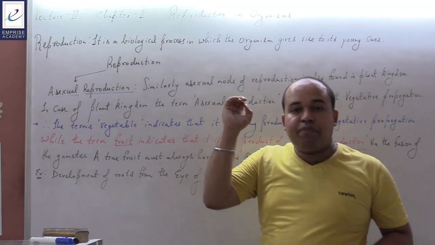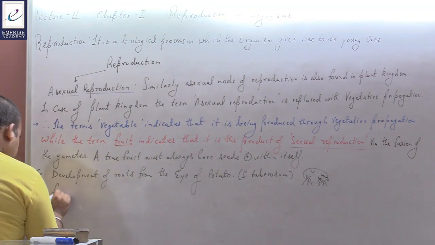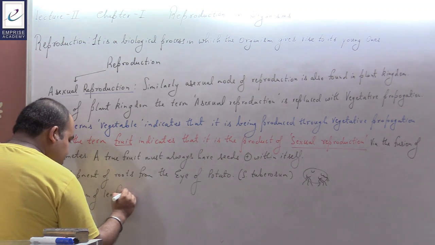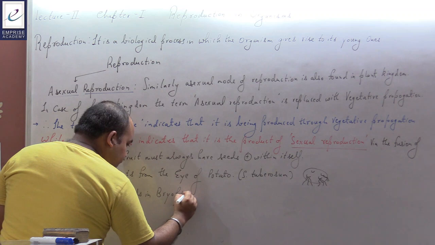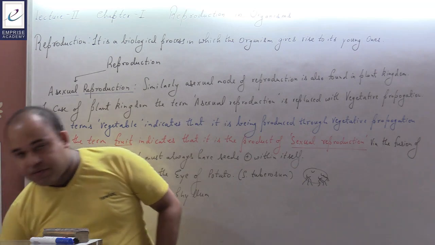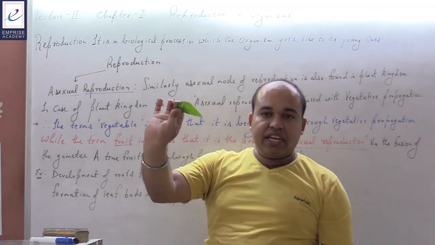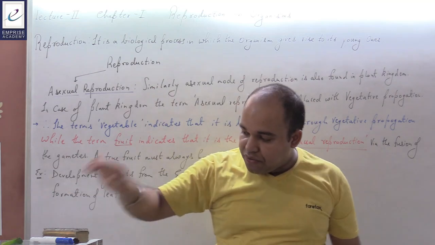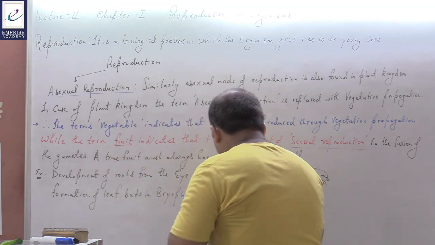Formation of leaf buds in the case of bryophyllum. In the case of bryophyllum, I can show you a leaf. If this is a leaf and buds begin to grow from its terminus, a new plant starts to grow on the leaf itself. This happens in bryophyllum. Let me try to draw the leaf in front of you.